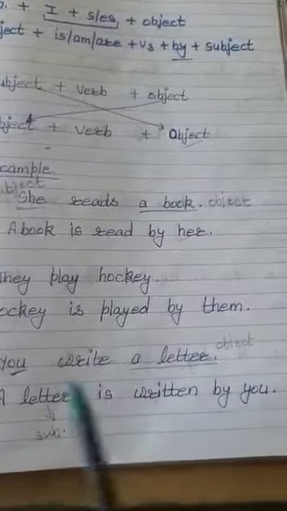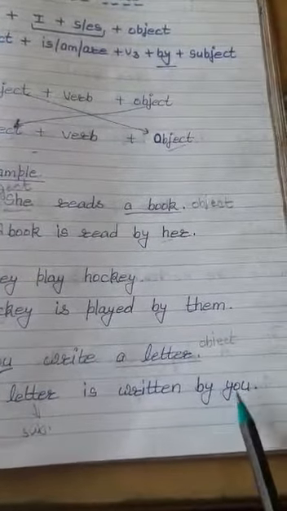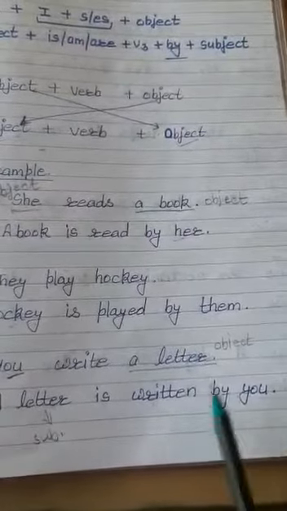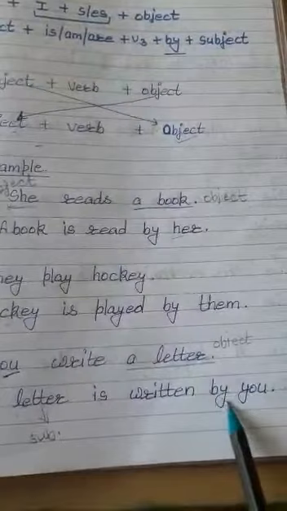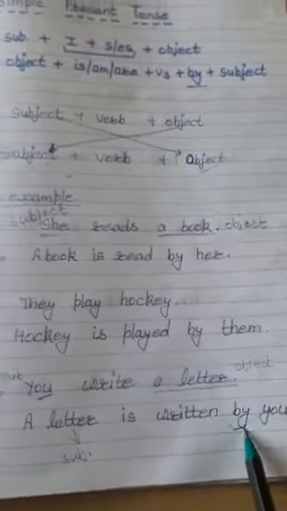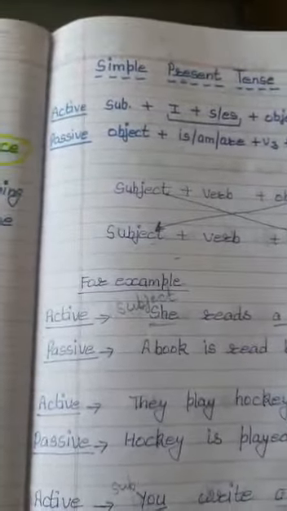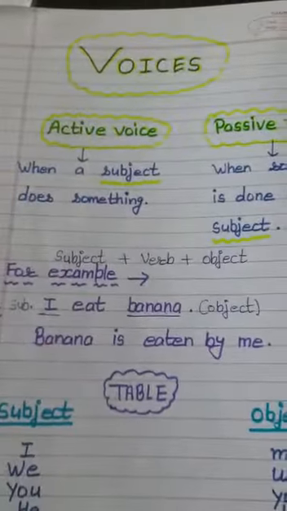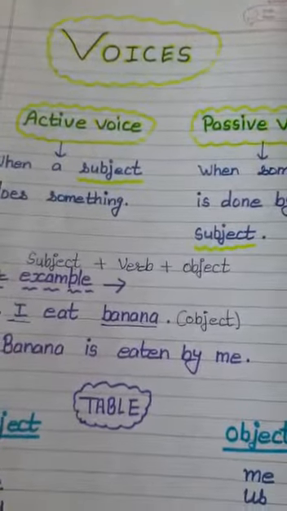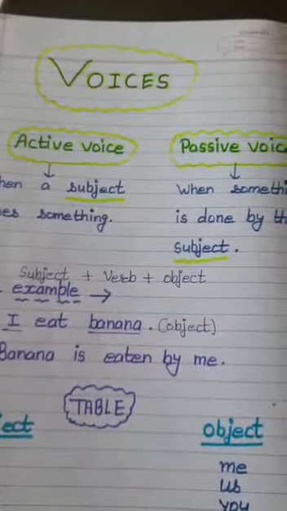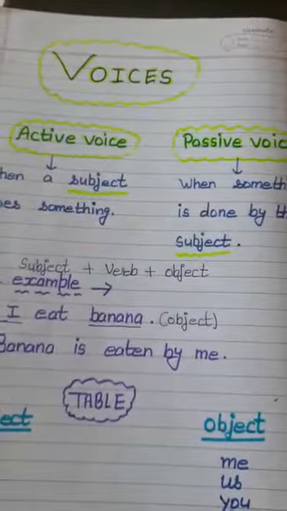Plus students, when the subject will come at last, we have to add the word by. Is it okay? In all the voices we have to add the word by before the object. Is it okay? I hope class that this interesting but easy concept is quite clear to you. Please go through it once again and try to convert active voice into passive voice by your own. Keep on practicing, keep on learning. Thank you class. Good.